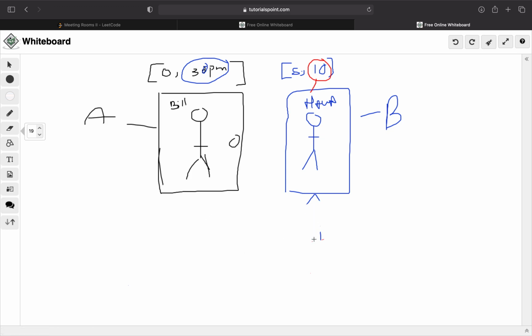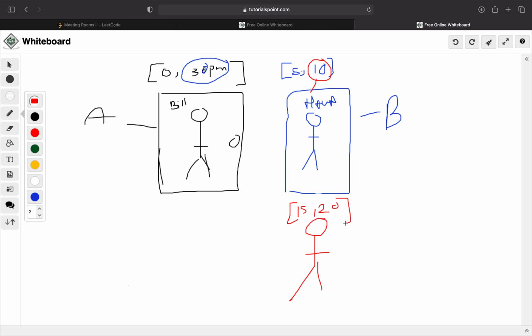Okay, so now here is Hawa's room. Hawa's in her meeting. Bill's in his meeting. And now Adam is in line to use room B. I'm in room B, about to finish up my meeting. Adam's meeting starts at 15 and ends at 20. So now me and Adam have reused the same room B. Bill has used room A. How many rooms did we use? We used 2 meeting rooms.